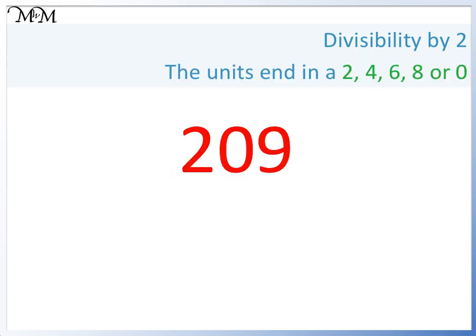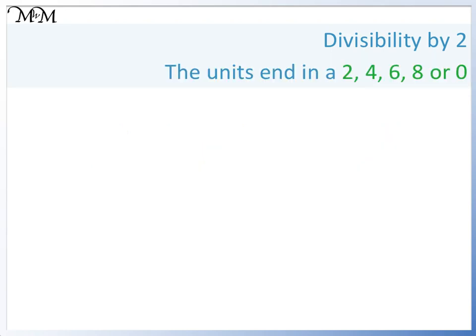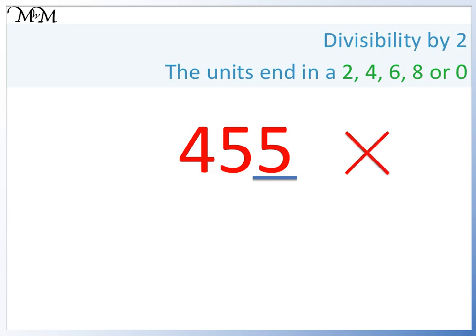Looking at 209, it ends in a 9. 9 is not 2, 4, 6, 8 or 0, and hence it is not in the 2 times table. Looking at 37,110, it ends in 0. This is one of the numbers that we are looking for, so it is divisible by 2. 455 ends in a 5. This is not one of the numbers that we are looking for, so 455 is not divisible by 2.